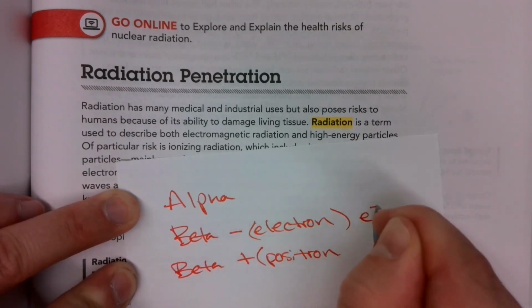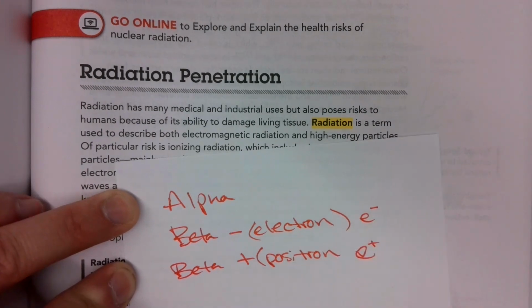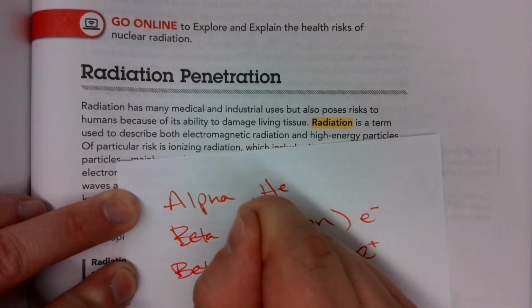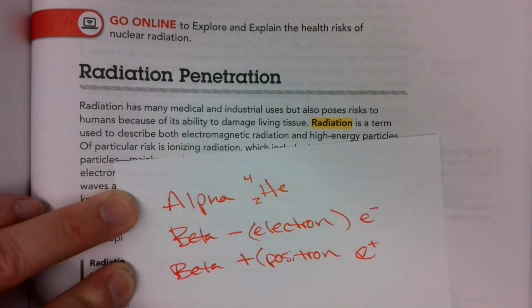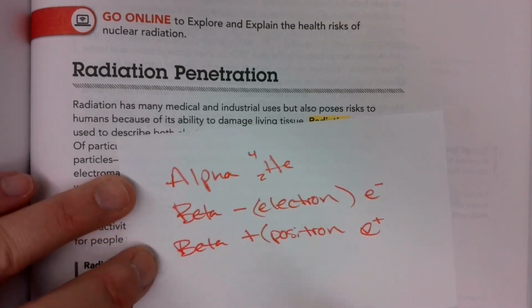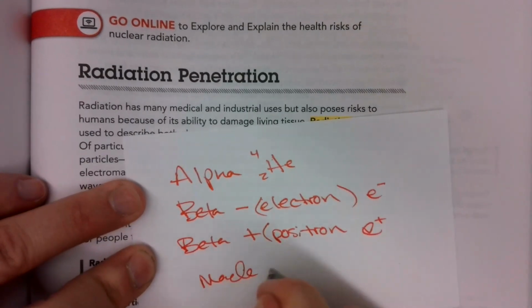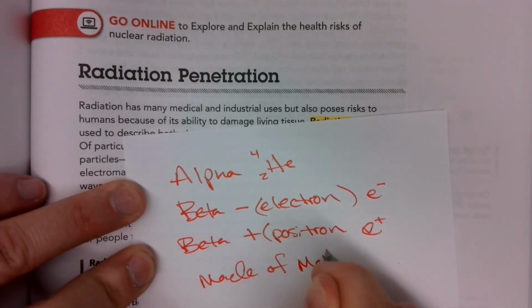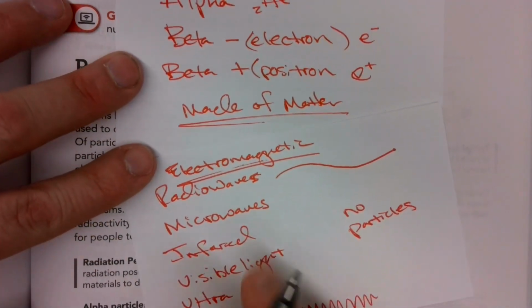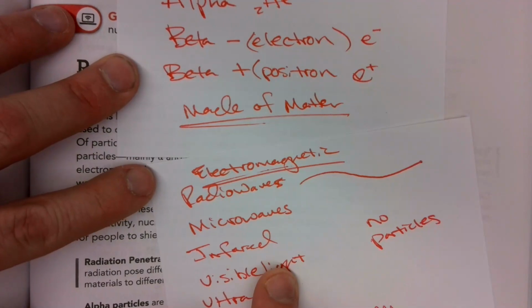All right, so this is an electron, this is a positive electron, and then we've got an alpha particle, which is a helium atom, like this. Okay, so we've got these three types of fast-moving particles. They're actually matter. They are made of matter. Okay, and then these are not made of matter. They're electromagnetic. Okay, it's just pure energy.